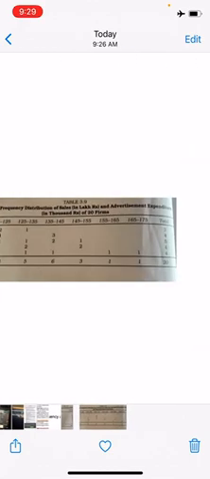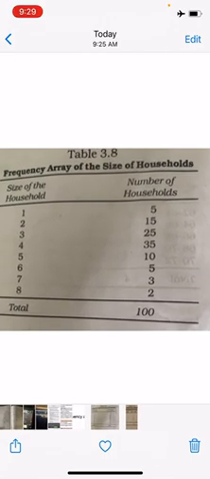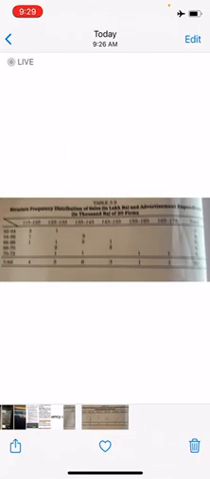Next we will move on to the last part of this chapter, that is bivariate frequency distribution. Bivariate frequency distribution.